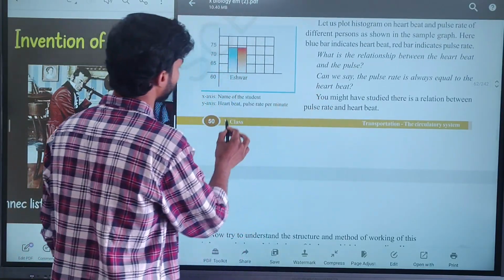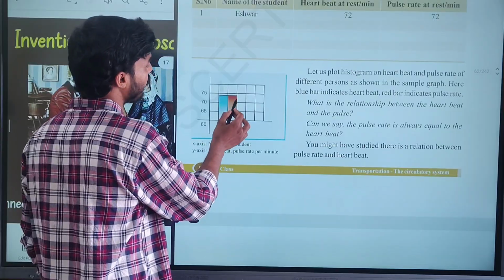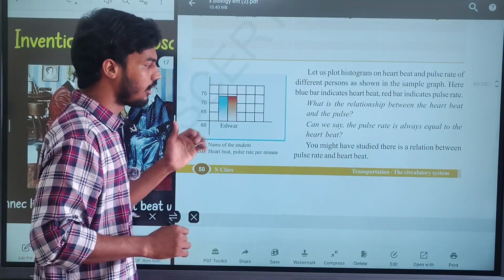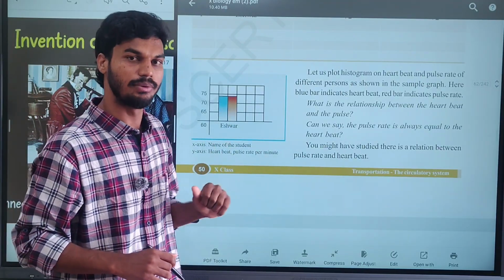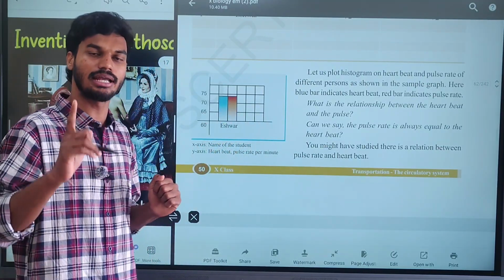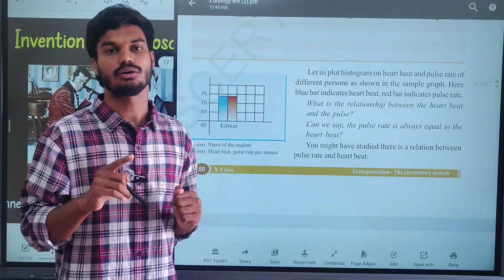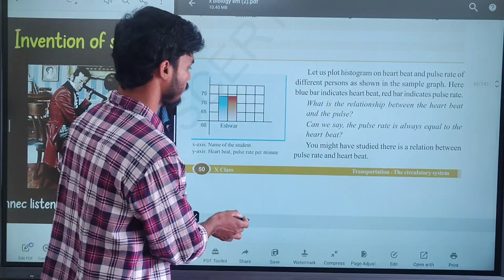Look at this graph. We take the person Ishwar. The pulse rate and heartbeat are both the same per minute. Clear?